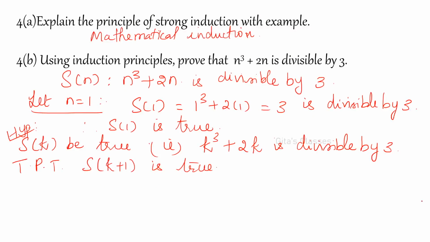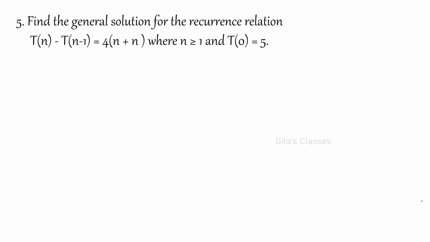This is the fourth question, right? Yeah. Next is the fifth question. Find the general solution for the recurrence relation. Always remember, for the recurrence relation T of n, you should not have the previous values. It should not be in terms of previous values. Solution means you have to find it in terms of n. Now the question is T of n equals T of n minus 1 plus 4n plus n cube, where n is greater than or equal to 1 and T of 0 is equal to 5. This is the question, right?